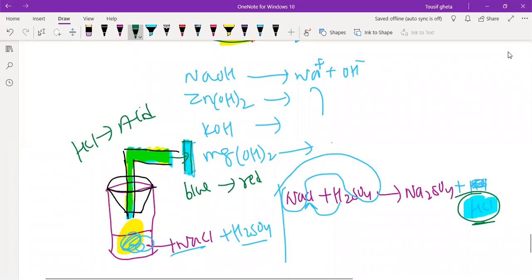I repeated the experiment again, thinking I might have made a mistake, but again I did not get blue to red. Again blue to blue only. I was tired of repeating the experiment. So I was thinking, why am I not getting blue to red? What is the reason? Anybody have any idea why it was not changing?